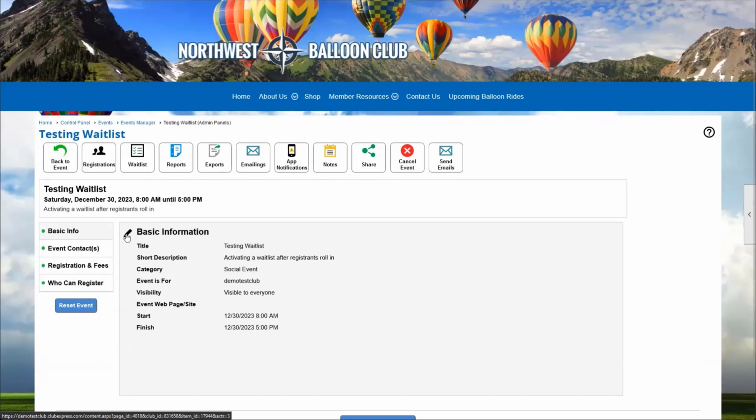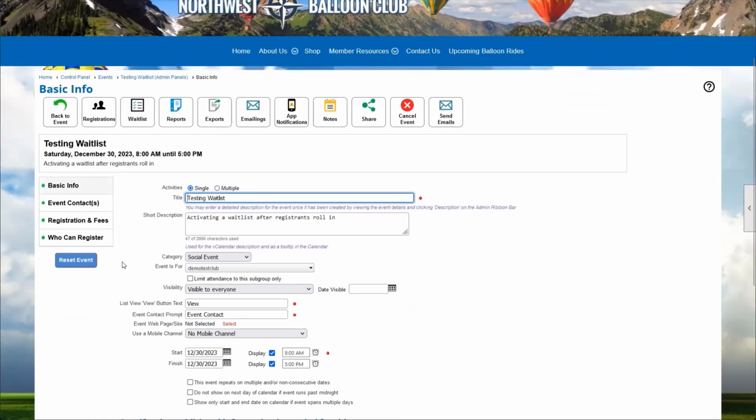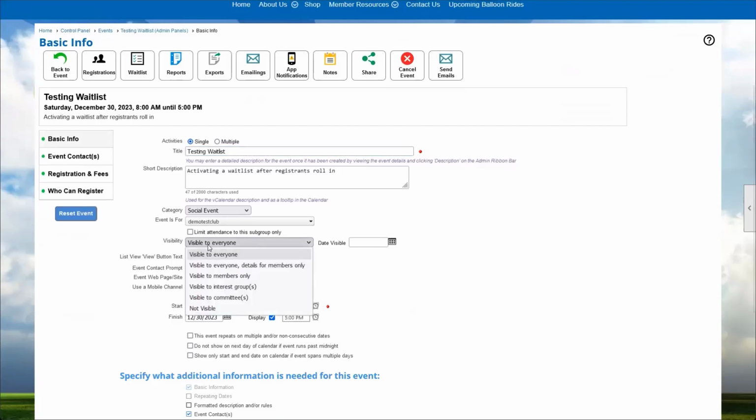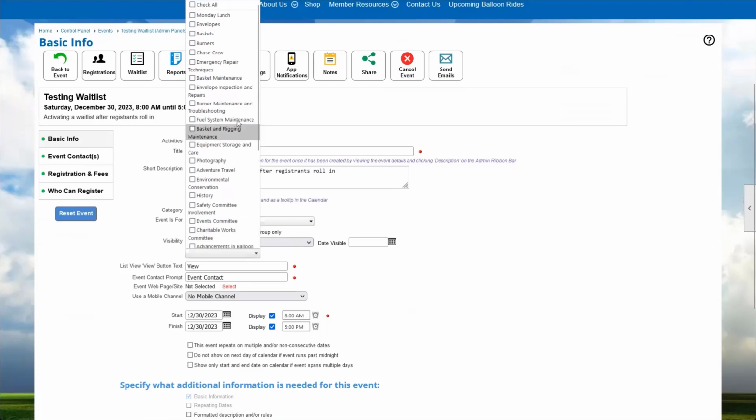If we go into our basic info of any event, we can say the visibility of this event. We have a lot of different options here, but one of the options for event visibility is interest groups. And what this means when we set the visibility to a group, we can say our baskets group and our basket maintenance group and our fuel system maintenance group. So the same people we were just emailing a minute ago.